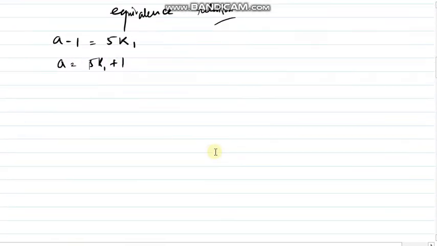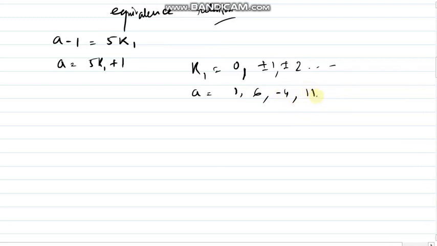It belongs to integer, right? So as it belongs to integer, if I take k1 equals 0, plus minus 1, plus minus 2 accordingly, then the value of a will be, if I take 0, it will be 1. If I take plus 1, then it will be 6. If I take minus 1, then it will be minus 4. For plus 2, it will be 11. For minus 2, it will be minus 9.